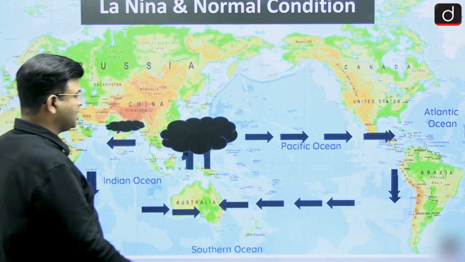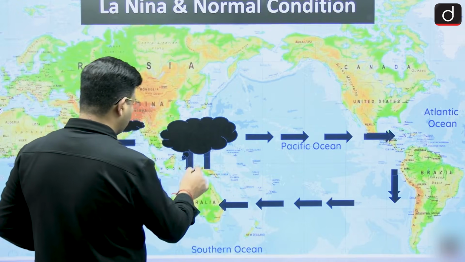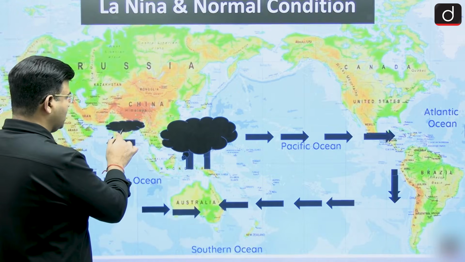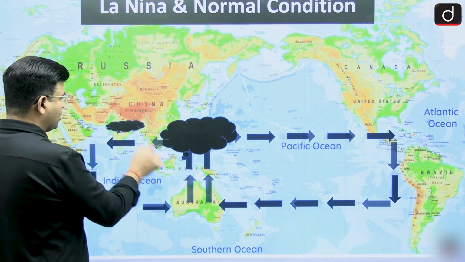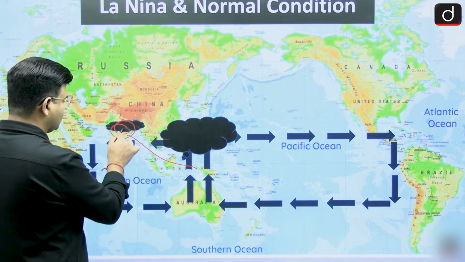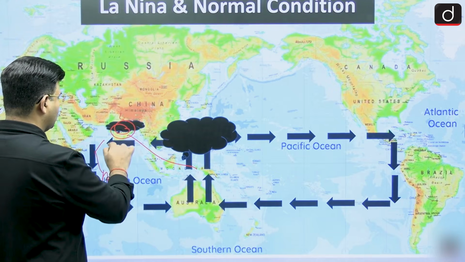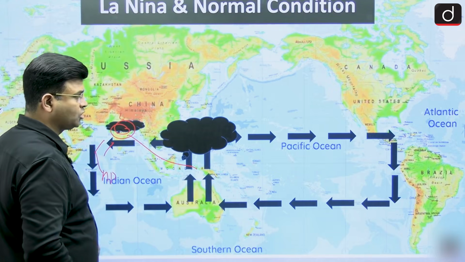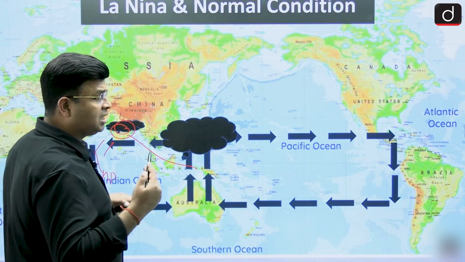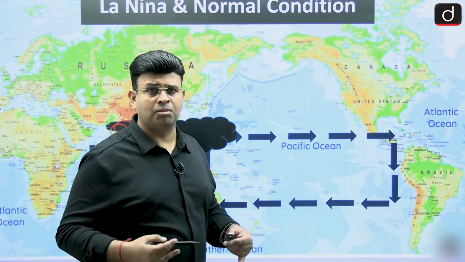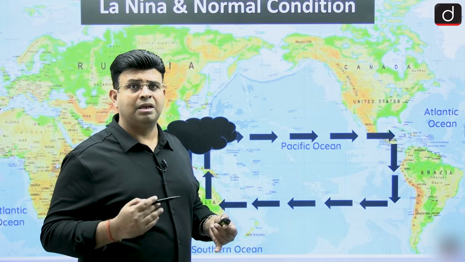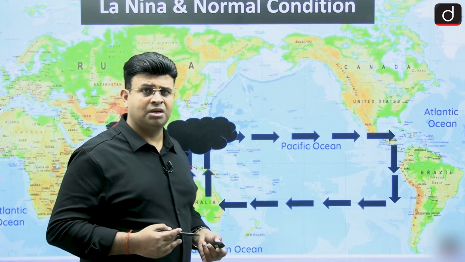And here on this side there is very heavy rainfall. As for India, the warm water is able to reach here, and here it is high pressure due to descending of air. Then the southeast trade wind crosses the equator and becomes the southwest monsoon, which is much stronger in La Nina conditions. India receives more than normal rainfall, and many regions of India are under flood.